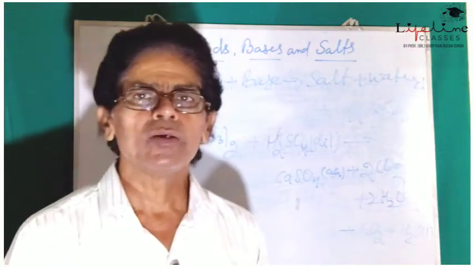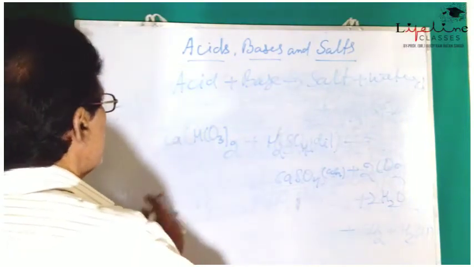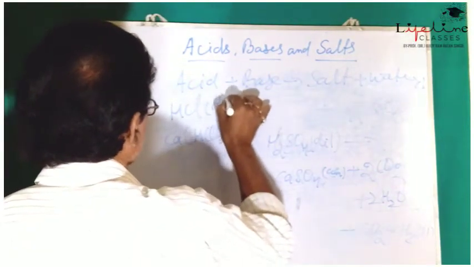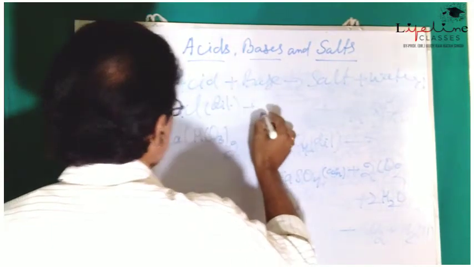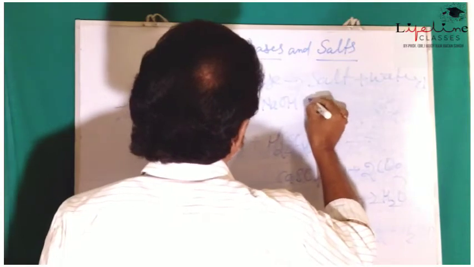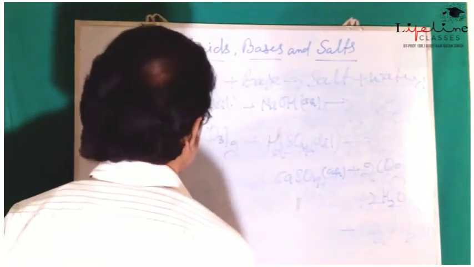Let us understand this with suitable examples. When dilute hydrochloric acid HCl reacts with aqueous NaOH, what happens?